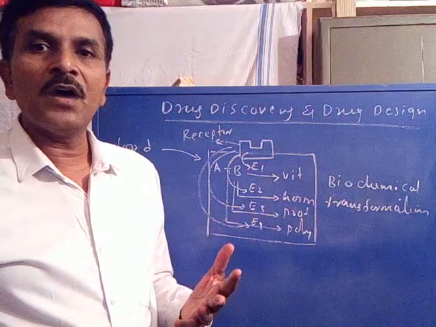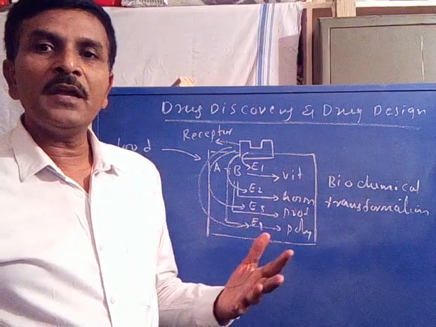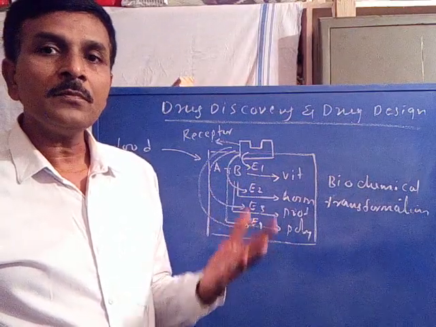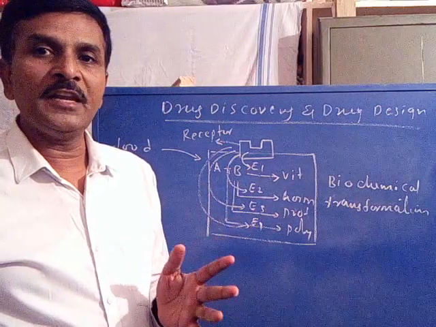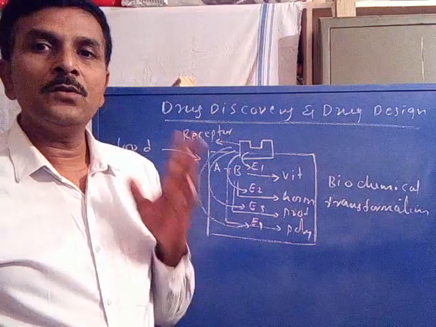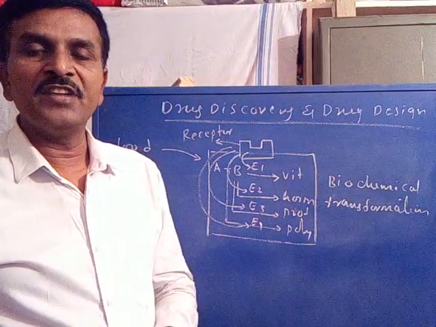So every enzyme involved in the biochemical processes should be under the control of a receptor. Is it clear? Once a sufficient amount of growth material has been synthesized, the receptor will give the message to the respective enzyme to stop its functioning.